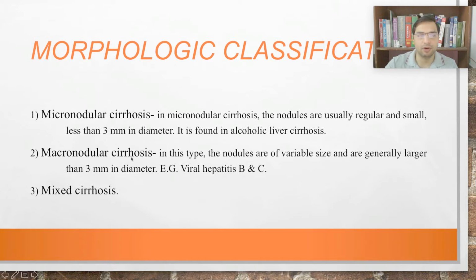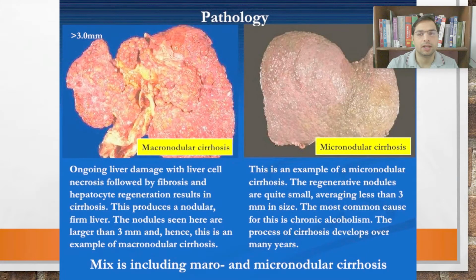Then macronodular cirrhosis, right, when the liver has nodules greater than 3 mm, for example chronic viral hepatitis, right? So in those cases there will be macronodular cirrhosis, and there are other conditions where we find both types, and that is called mixed cirrhosis, both micro and macronodules. This is how it looks: in macronodular cirrhosis the nodules will be big in size, whereas in micronodular, the nodules will be smaller in size.